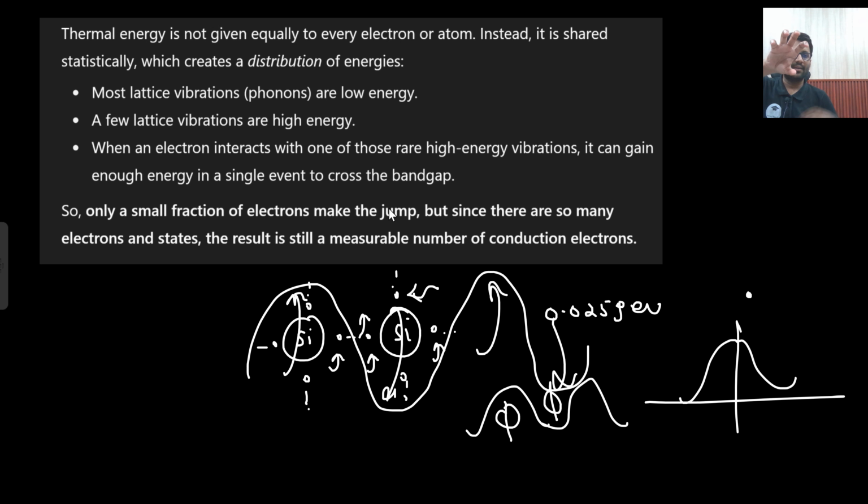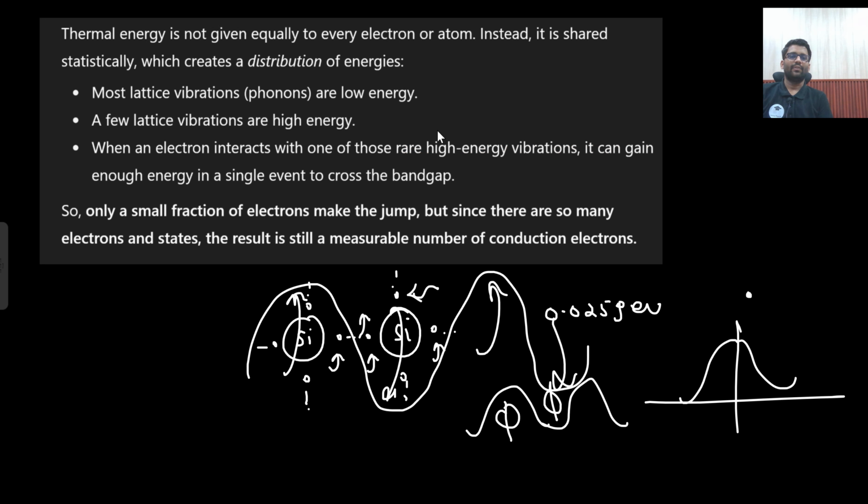So basically electrons are bound, and these atoms are vibrating like this. Some will be vibrating with very high energy, some will be vibrating with lesser energy. So now that energy would be more than enough to break a covalent bond, and the electron will be getting enough energy to make a transition from valence band to conduction band. So either you explain by mathematics or you tell them this thing.